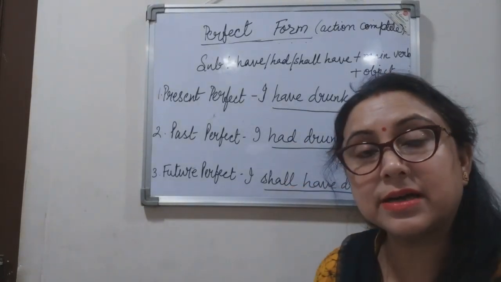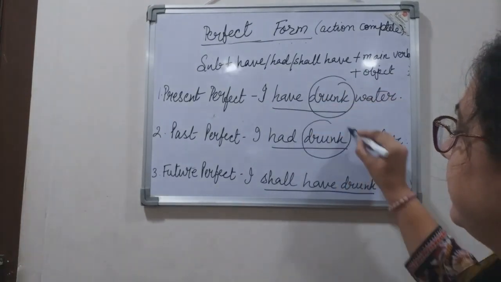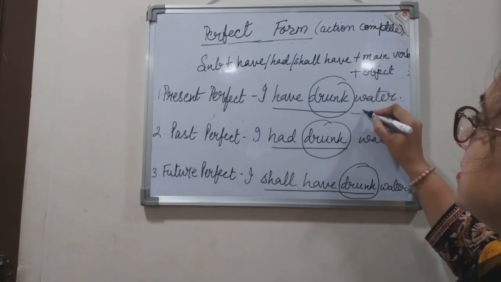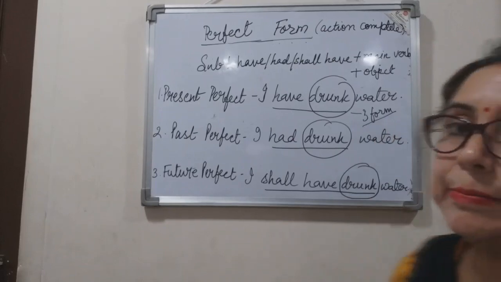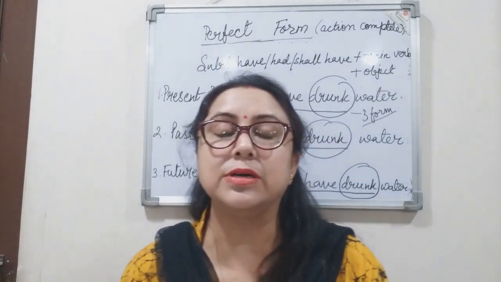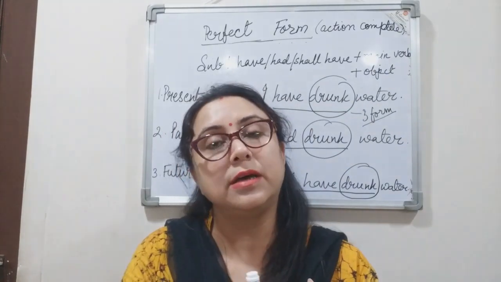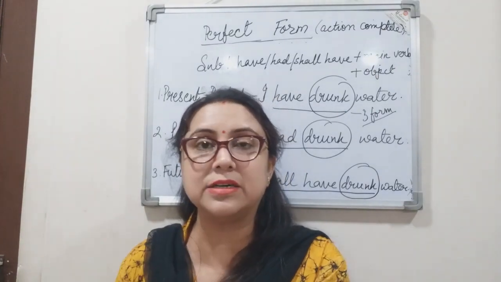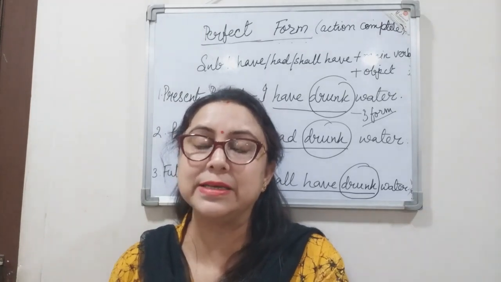Now here again we notice that the main verb remains the same. That is the third form. Now what is the third form? The past participle form, right? The list which you learn has three columns. First is present, the second form is the past form, and the third form is the past participle form, right?